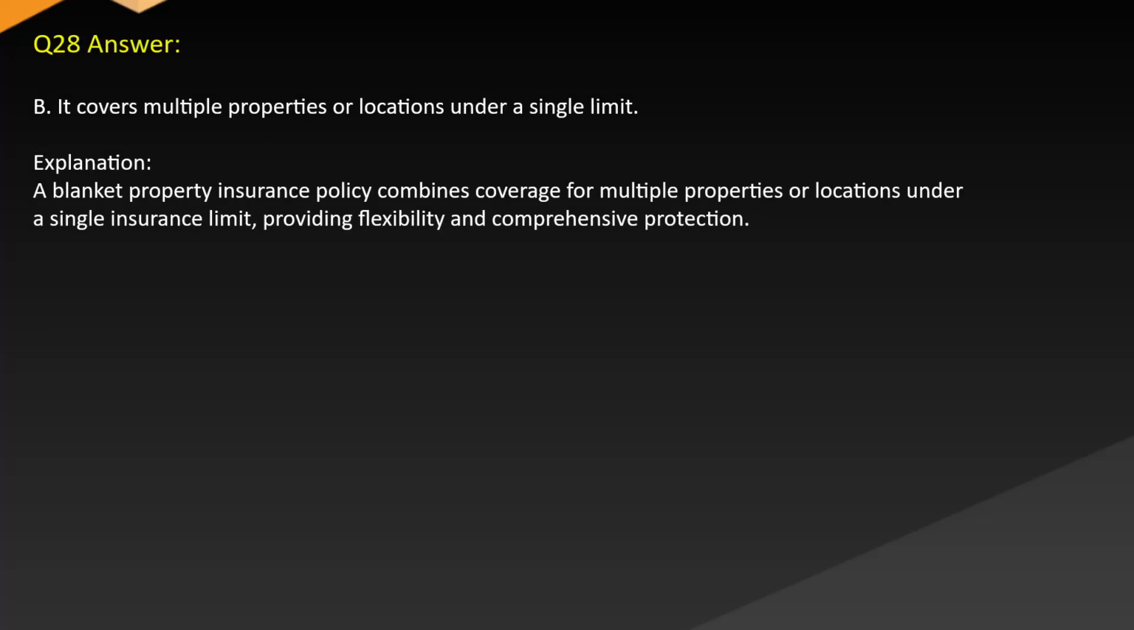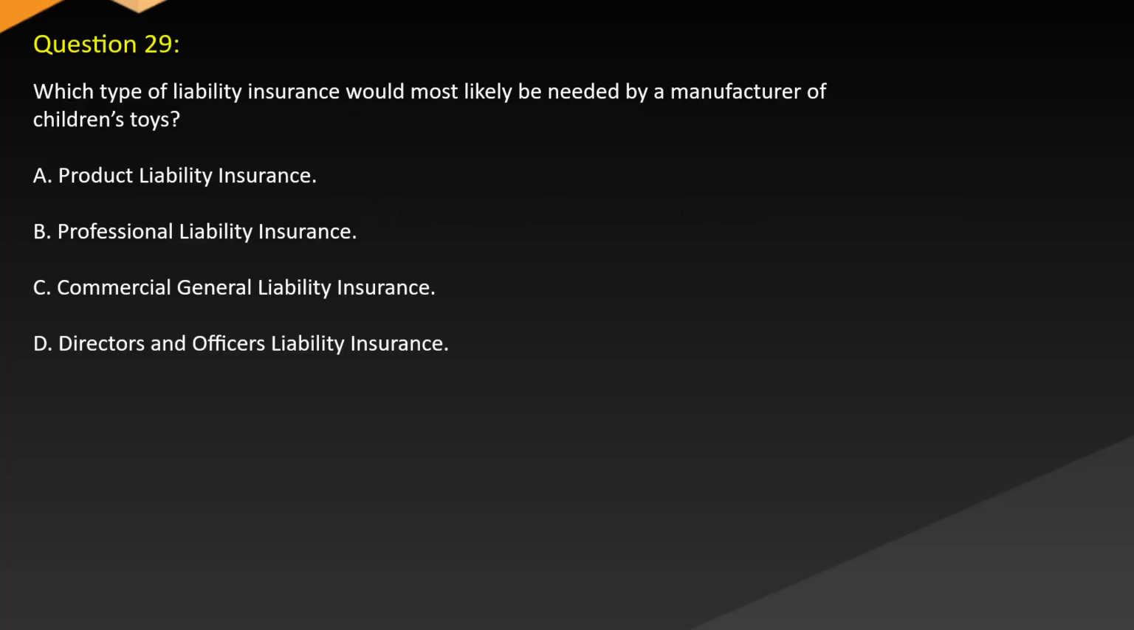Answer. B. It covers multiple properties or locations under a single limit. Explanation. A blanket property insurance policy combines coverage for multiple properties or locations under a single insurance limit, providing flexibility and comprehensive protection. Question 29. Which type of liability insurance would most likely be needed by a manufacturer of children's toys? A. Product liability insurance. B. Professional liability insurance. C. Commercial general liability insurance. D. Directors and officers liability insurance.